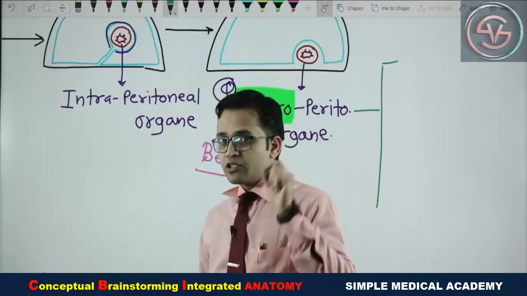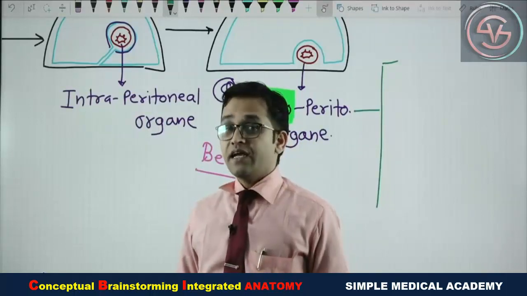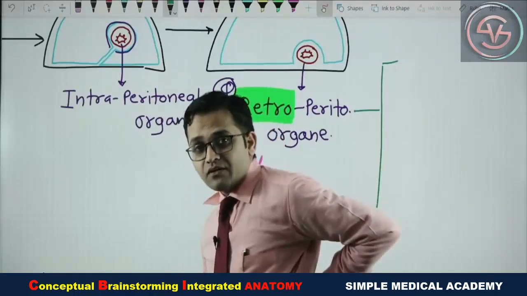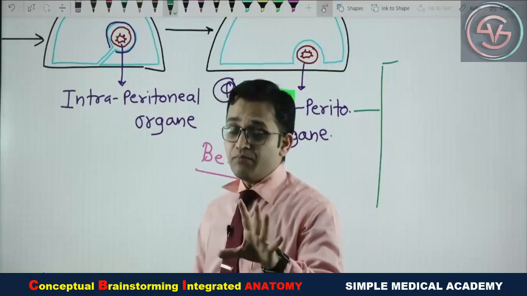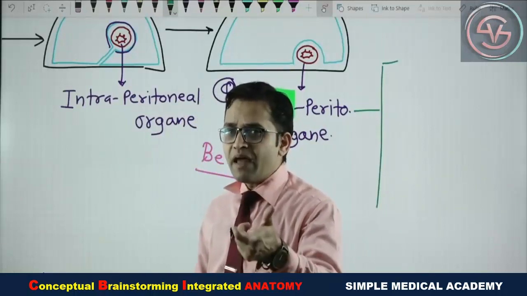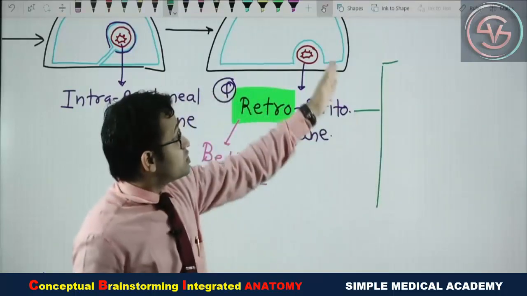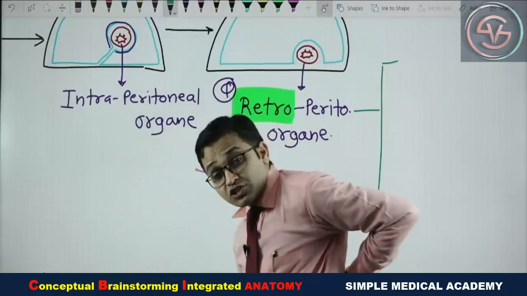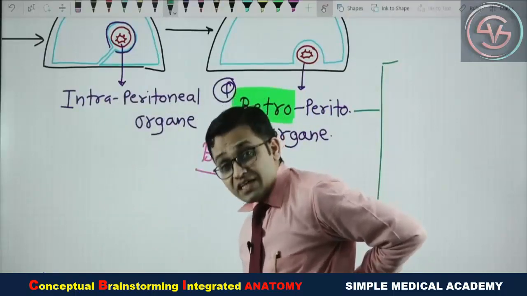Why? You know chronic alcoholism is one of the causes of acute pancreatitis, and the pain of acute pancreatitis is felt on the back side. Why? In your clinical books it is written, because the pancreas is a retroperitoneal organ, situated behind the peritoneum, so it is near the posterior abdominal wall.